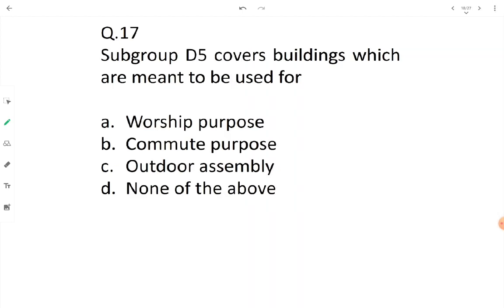Subgroup D5 covers buildings which are meant to be used for outdoor assembly. When people assemble outside of a building, the structures are such as stadiums, stands, or circus tents. A circus tent is a very temporary kind of tent which has a sitting assembly over there. Subgroup D5 covers buildings meant for outdoor assembly, and the structures are stadiums, stands, and circus tents. Option is C.